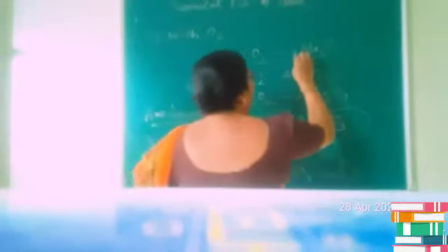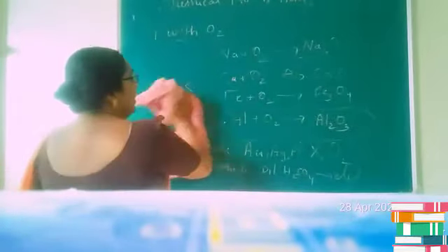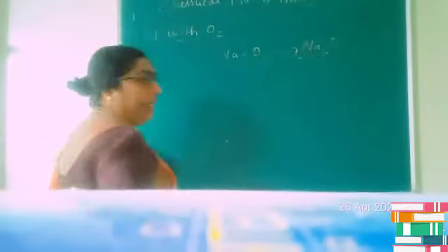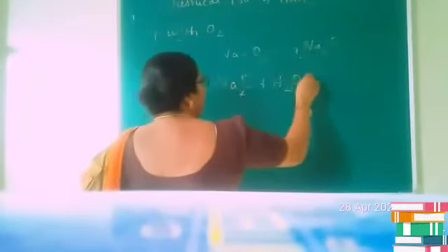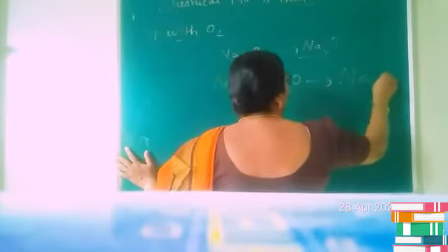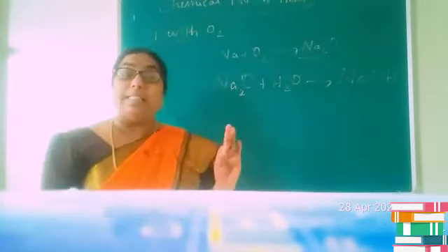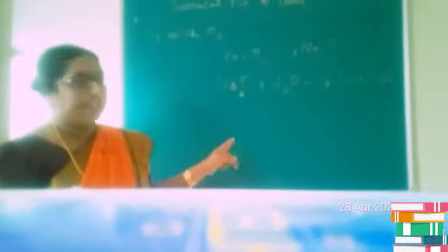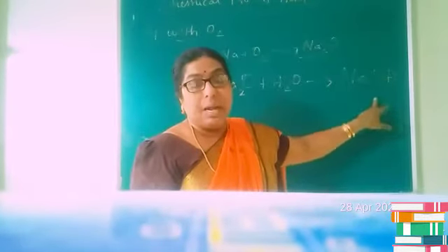Here let us check once more what the nature of this oxide is. Children, this oxide is generally basic in nature. Metallic oxides are basic in nature. How can we say that? If you consider sodium oxide, when it dissolves in water, you will get a base, sodium hydroxide. So metallic oxides, we can say, are generally basic in nature. That is what we can say: a metallic oxide, when it dissolves in water, produces bases.